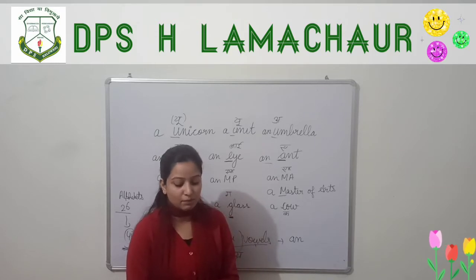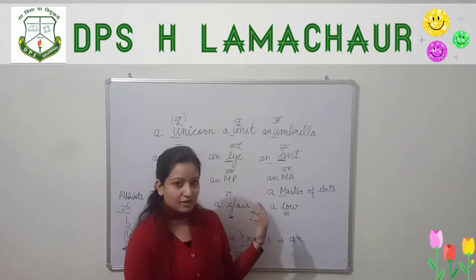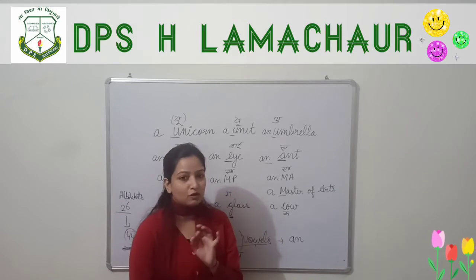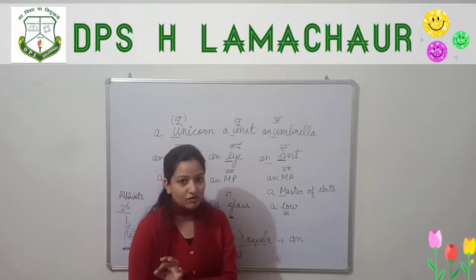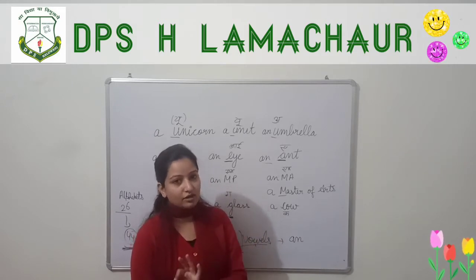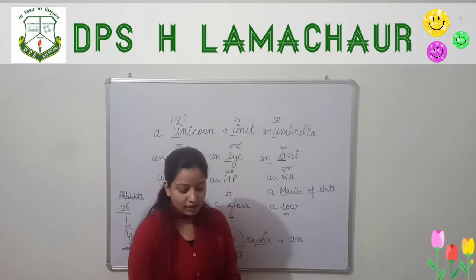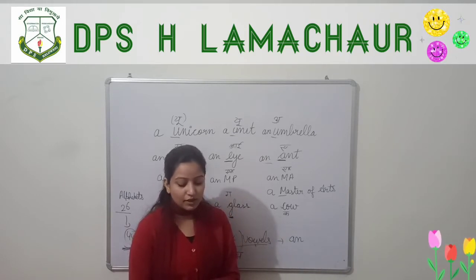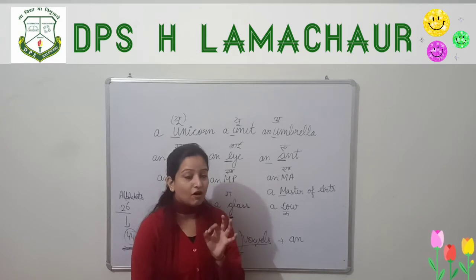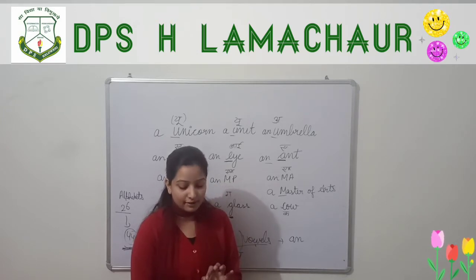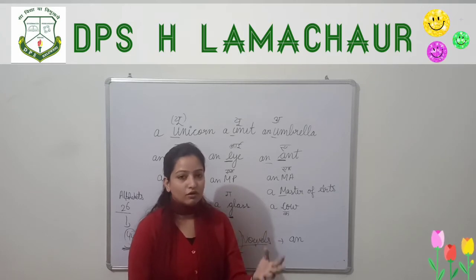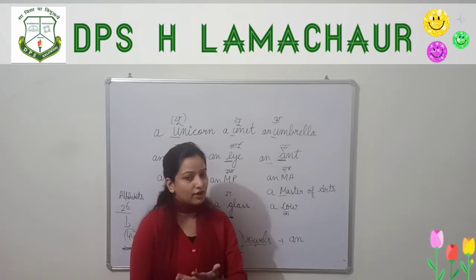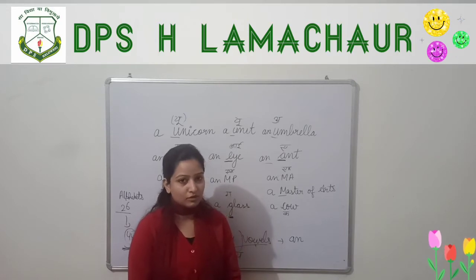Dash USA is a big country. Yes, we have discussed that the USA is a group of many states. So here we can use the before USA. I will see you in dash week. Week, wa. Wa is a consonant, so write a. Dash Taj Mahal is in Agra. I have told you we always use the before the name of any monument, any famous building. So the Taj Mahal.